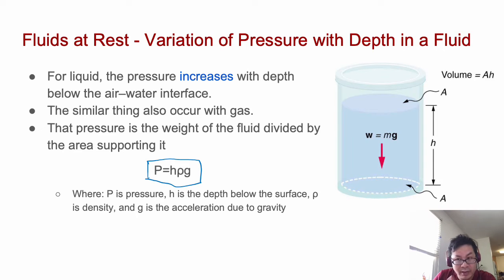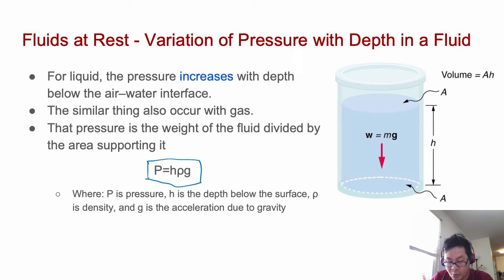Yes, but actually the air is also a fluid. Yes, but because the density of the air is very small, it is very hard to feel the difference in pressure when we move from sea level altitude to the high altitude of the mountain.